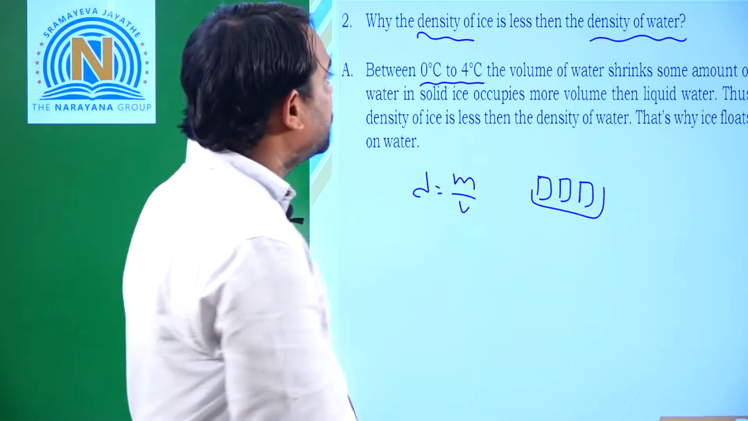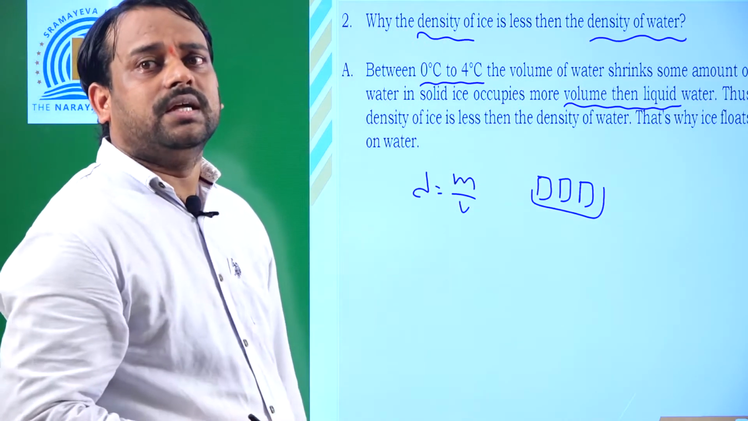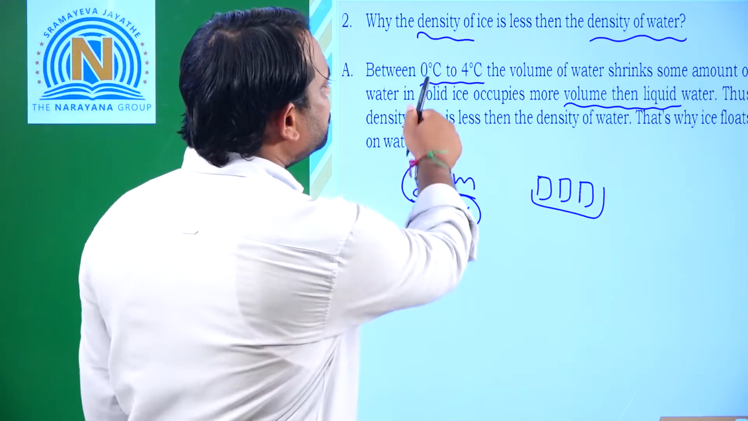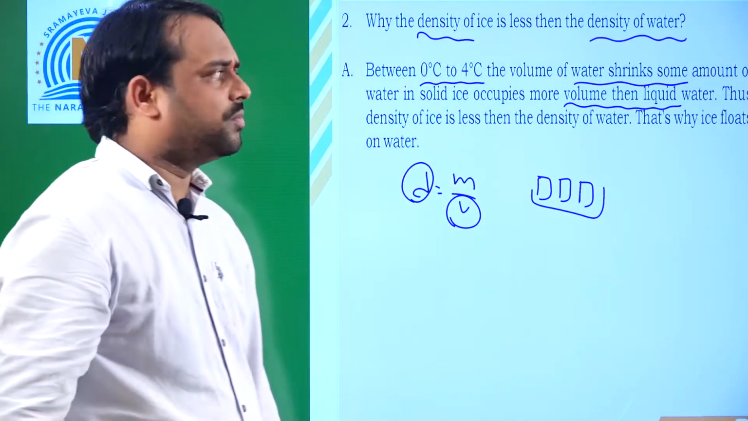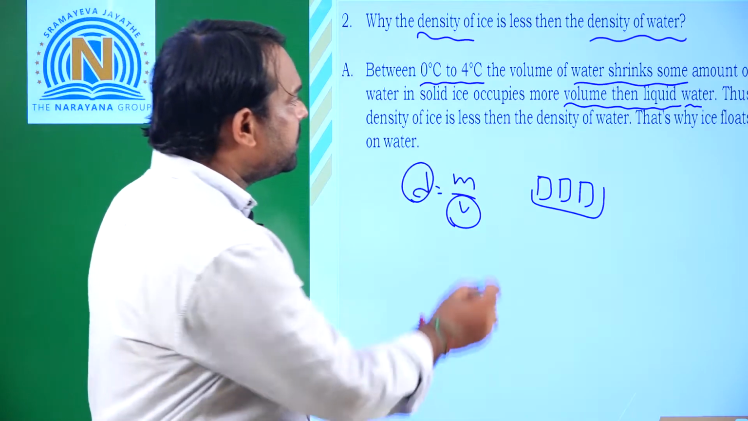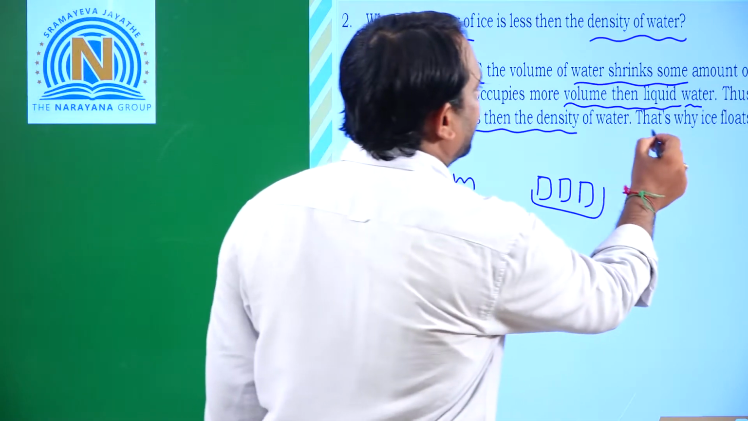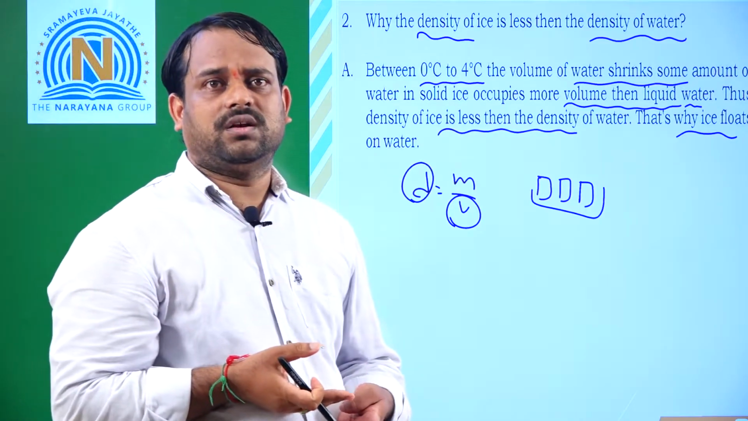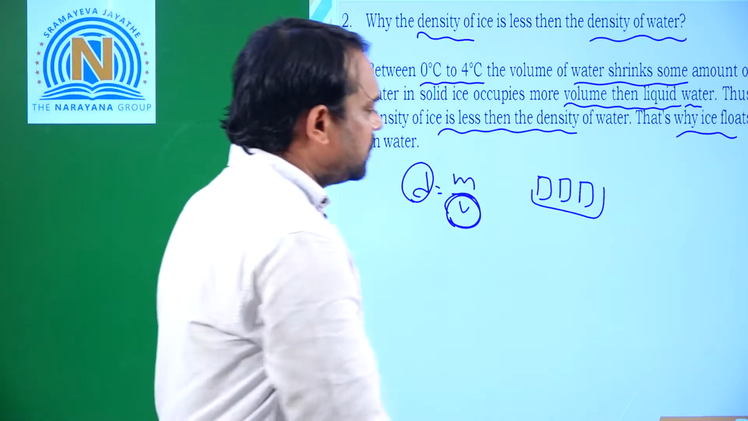But the volume of the ice slightly increases. When the volume slightly increases, the density decreases. So between 0 degrees and 4 degrees the volume of the water shrinks, but the same amount of water as solid occupies more volume than water. That means the density of ice is less than water. That is the reason the ice floats on the water. The only reason is it occupies more volume. Clear? Right. Next question.